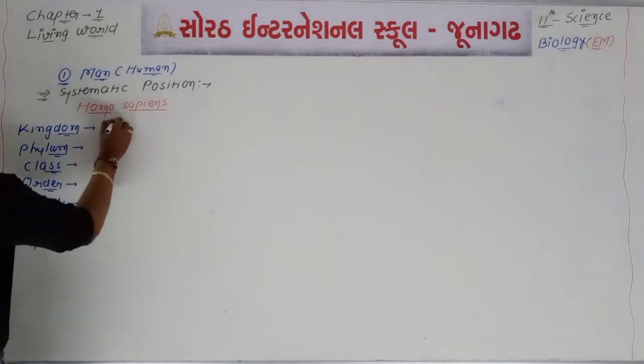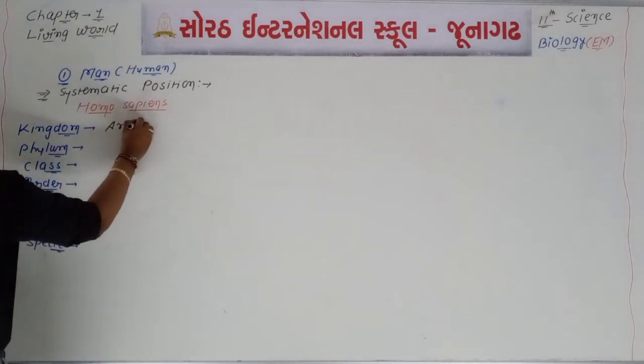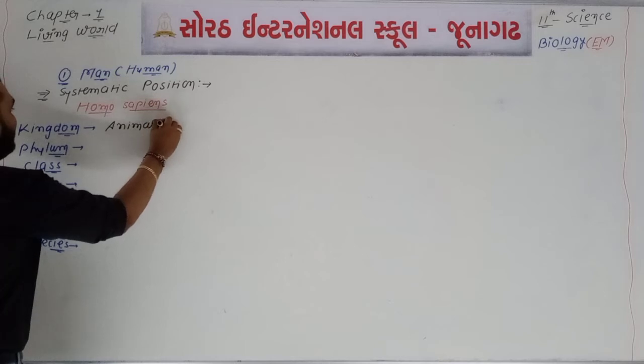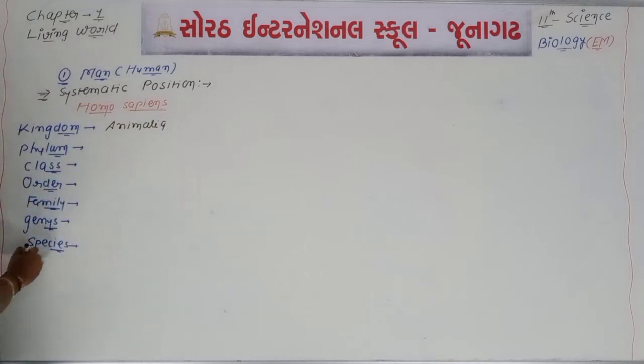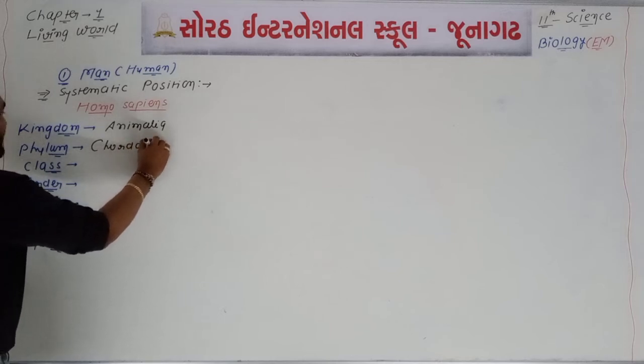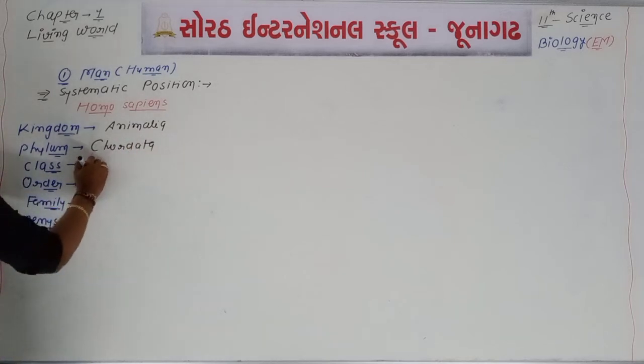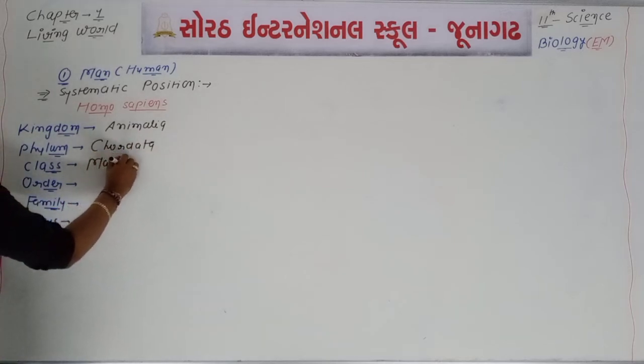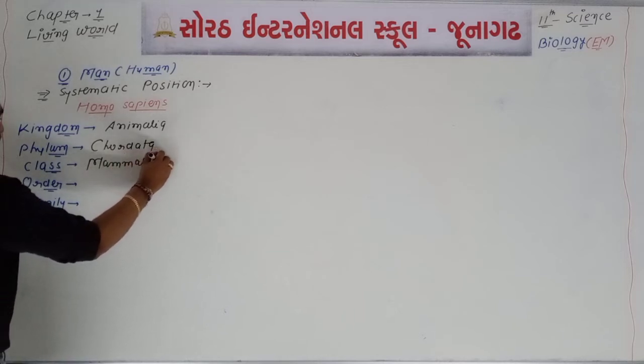So kingdom: we can say kingdom Animalia, or the animal kingdom. What about the phylum? Phylum will be Chordata. Class will be Mammalia, or sometimes the word mammal is used.